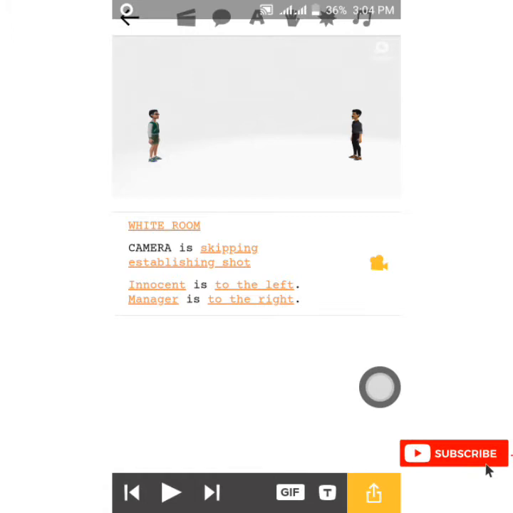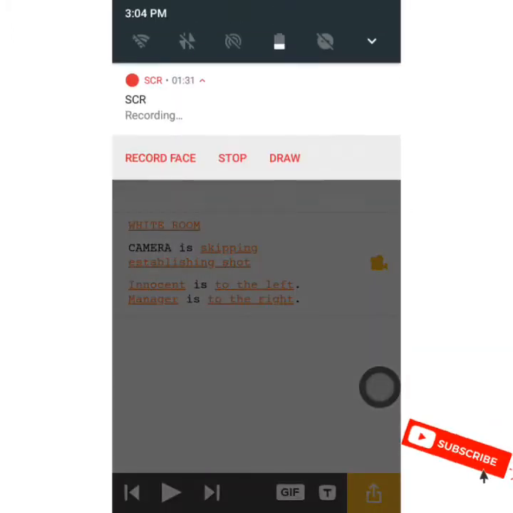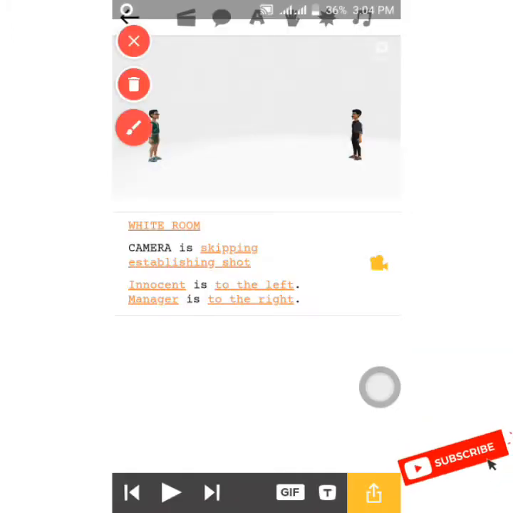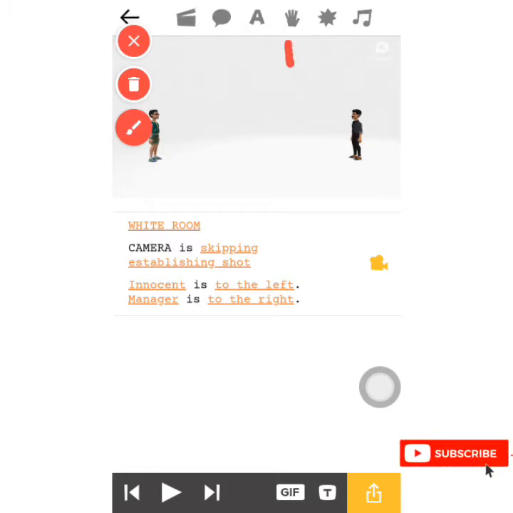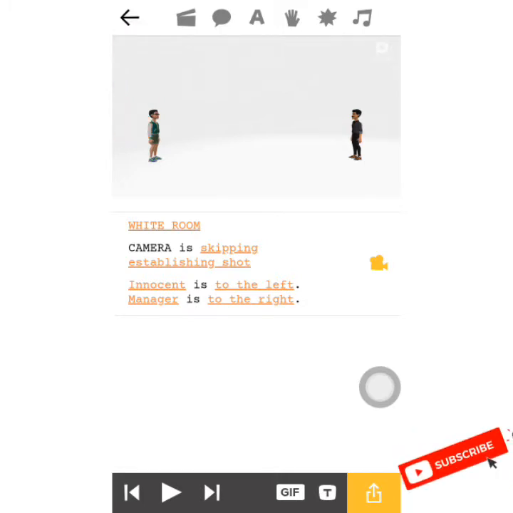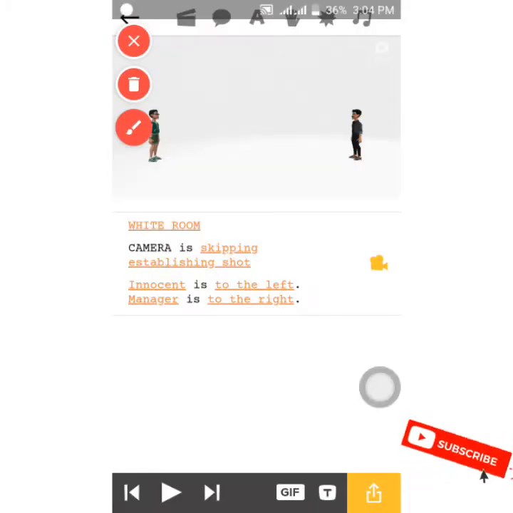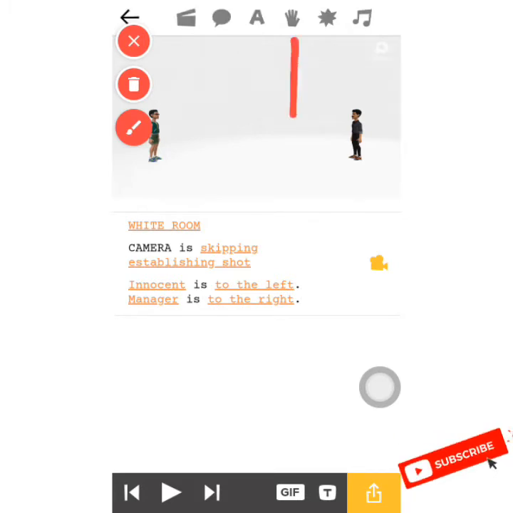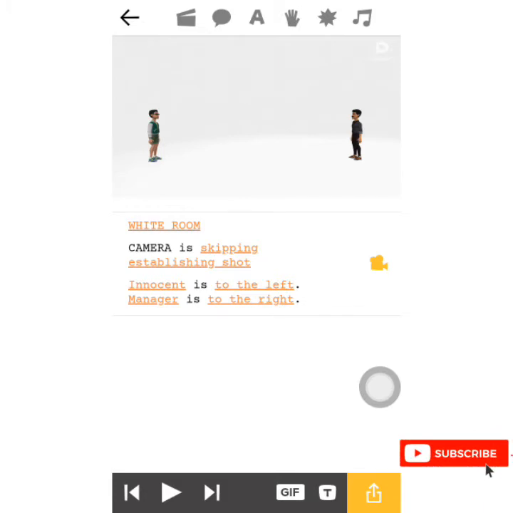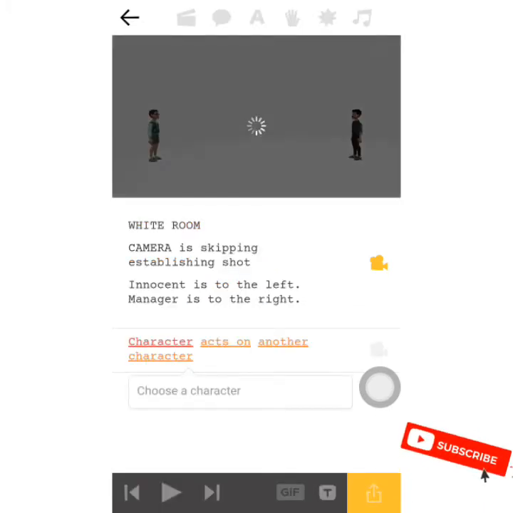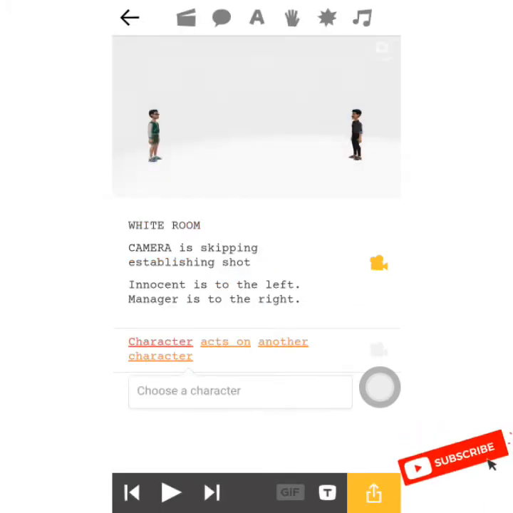So what are we doing today? We want to discuss these three things right here. This one, this one, and this one. These are the three things that we need to discuss right now. First, let us look at the first one, which is what we call characters acting on the other character. You click on it, and you will see characters act on another character.